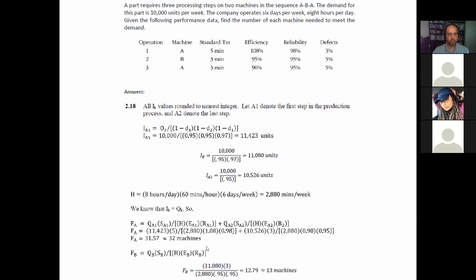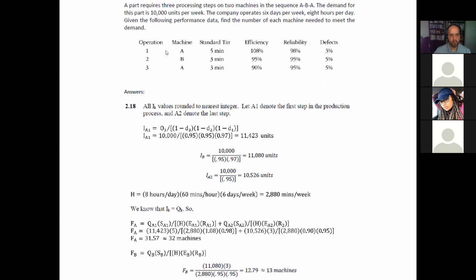So the problem states that a part requires 3 processing steps on 2 machines in the sequence ABA. The demand for this part is 10,000 units per week, and the company operates 6 days per week, 8 hours per day. Given the following performance data, find the number of each machine needed to meet the demand.